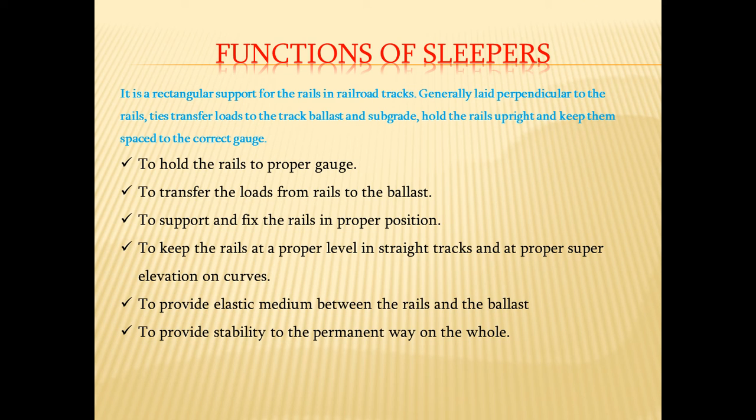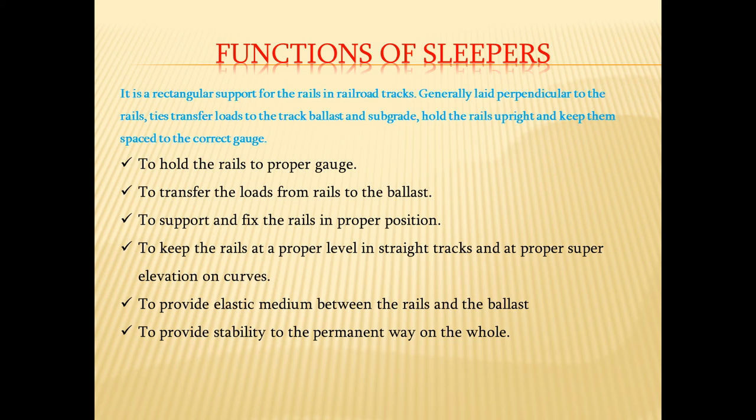Second, the wheel load from the locomotive is transferred to the rail, and that is once again transferred to the sleepers. So the role of the sleeper is to transfer the load from the rails to the ballast. Third is to support and fix the rails in proper position.